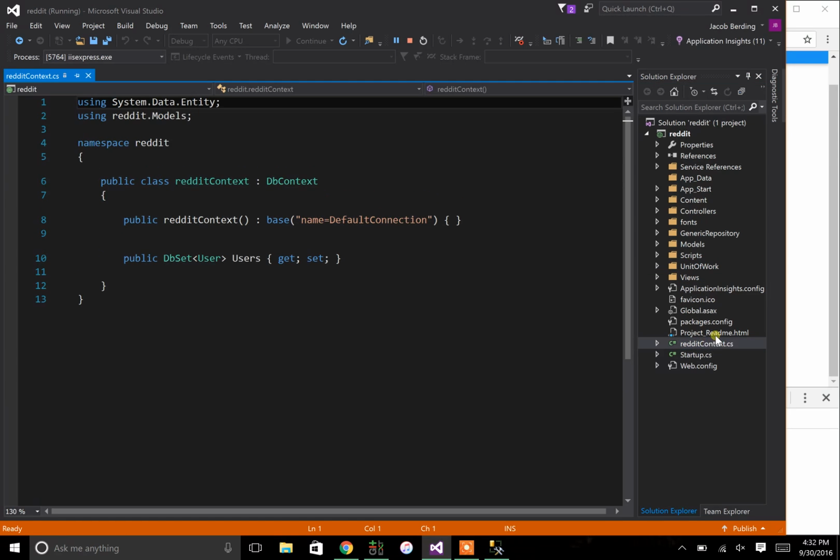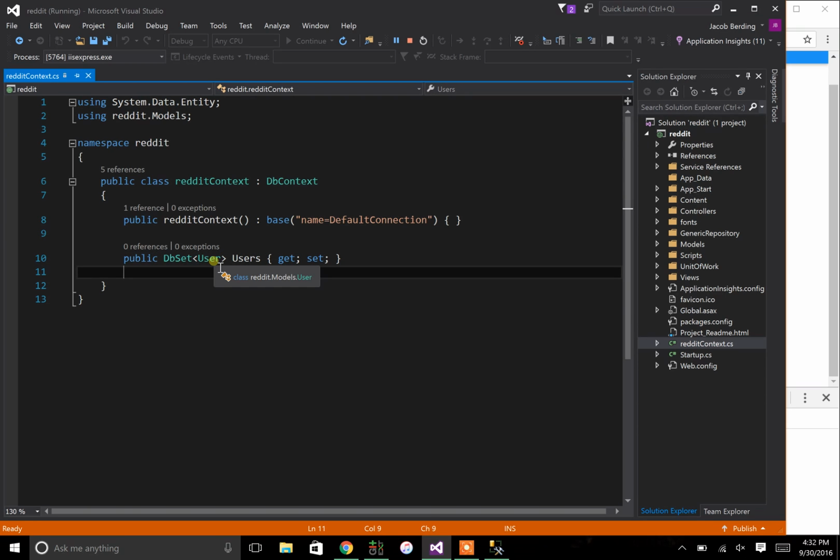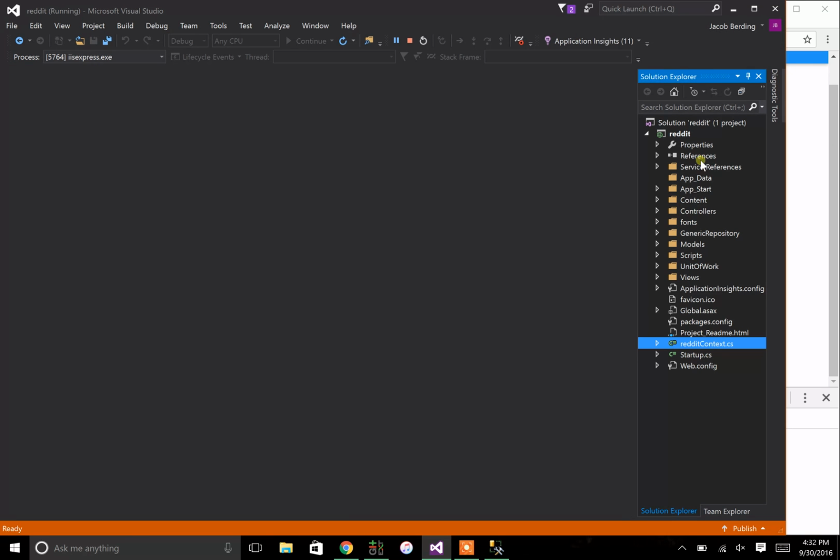Also, what you'll get into is this Reddit context, which is essentially your database to put in the database sets, which are the tables. So user, you could have roles, you could have posts. We'll add to this too. But again, it's very similar to the unit of work. You're just going to add the table for every table. So those are the high-level database connections. They're making the connections for us, and we do minimal work.